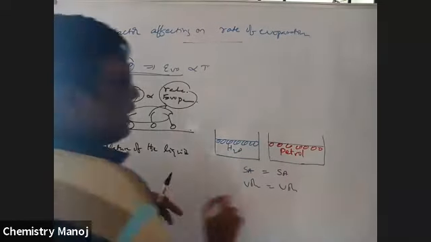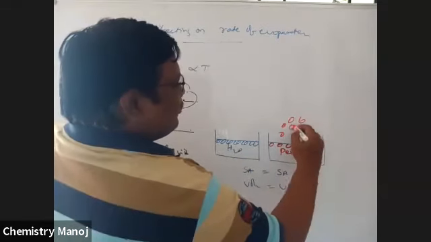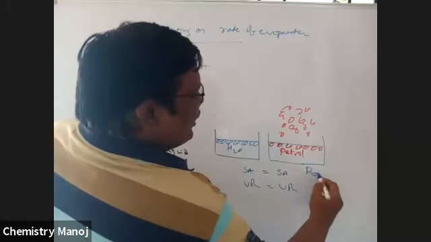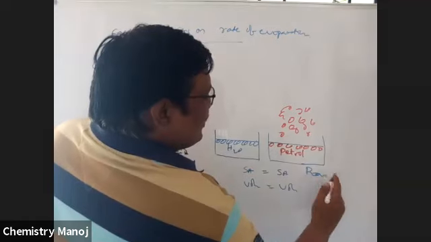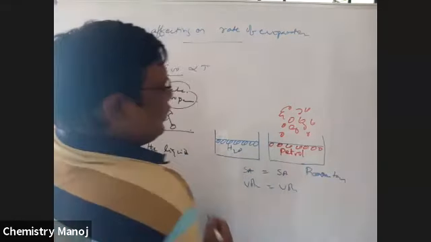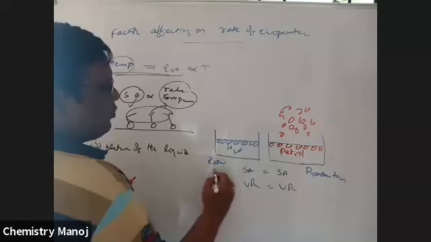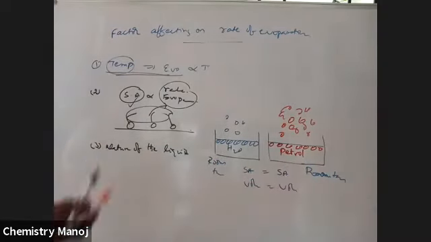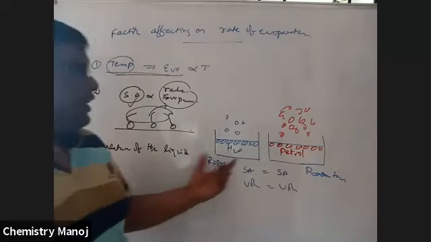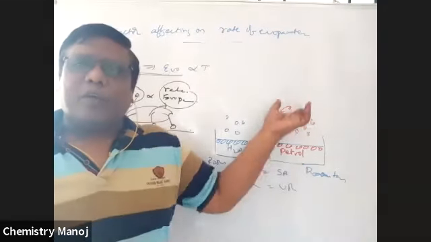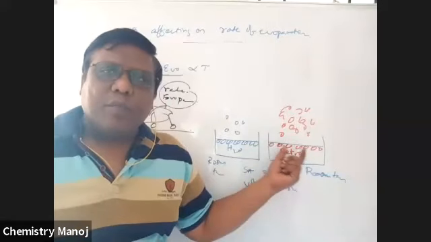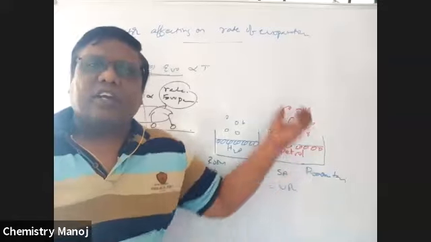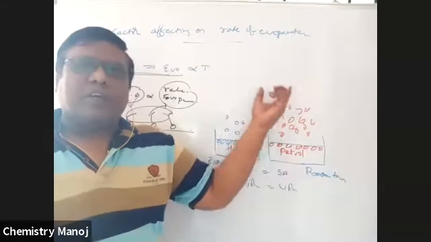But in this case, there is more vaporization. There are more vaporized molecules at a particular room temperature. Room temperature I am taking here, and here also it is room temperature. But here only a smaller number of vaporized molecules are there. Why, sir? It depends on the nature of the liquid. Petrol is easy to evaporate because the intermolecular forces between petrol molecules are very, very negligible. That is why these are ready to escape from the liquid state.